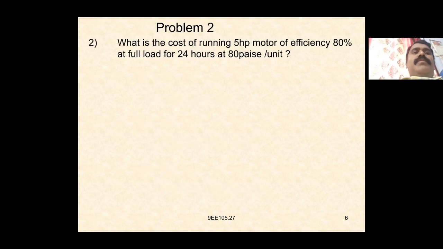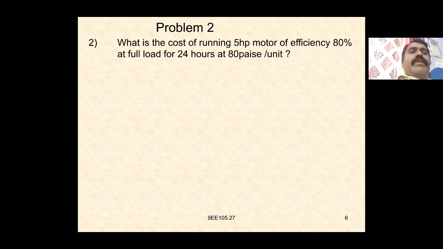Next problem: what is the cost of running a 5 HP motor of efficiency 80% at full load for 24 hours at 80 paise per minute.